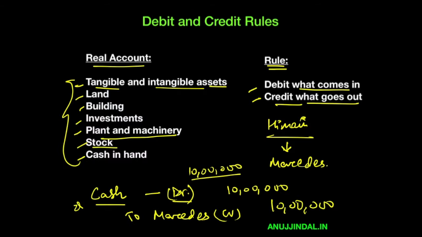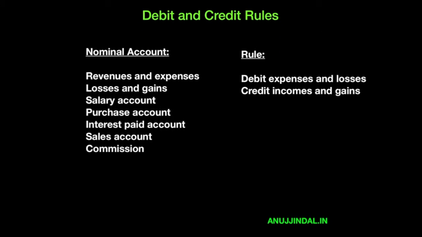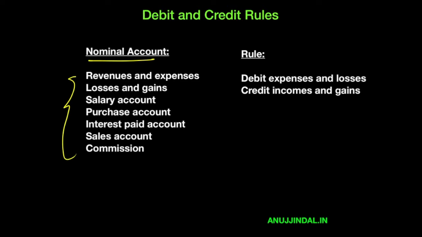and therefore this is the rule that you're going to apply, that you debit whatever comes in and you credit whatever goes out. And the third one is called nominal account. Very important to understand and remember. These are the elements of nominal account: revenue as well as expenses. Whatever revenues are earned by an organization, whatever expenses are incurred, losses and gains, salary account, purchase account, interest paid account, sales account, commission account. All these are expenses or earnings, and therefore they all become part of nominal account.